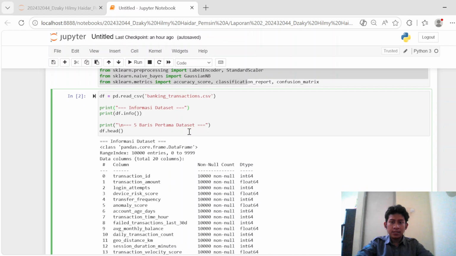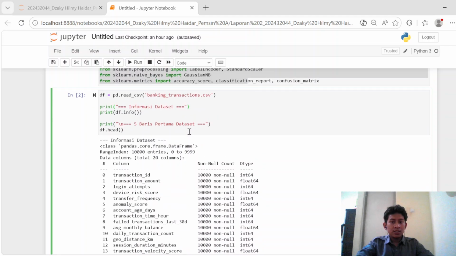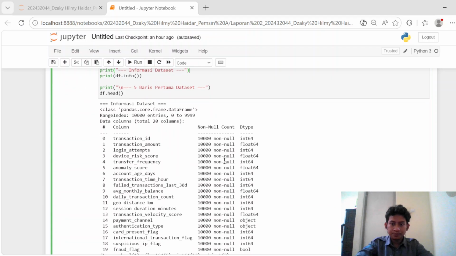The output revealed a massive enterprise scale dataset containing exactly 10,000 entries and 20 distinct feature columns.